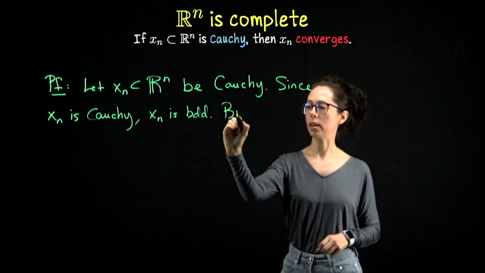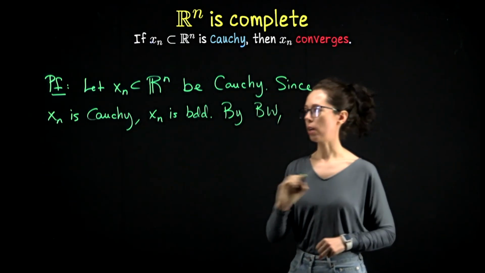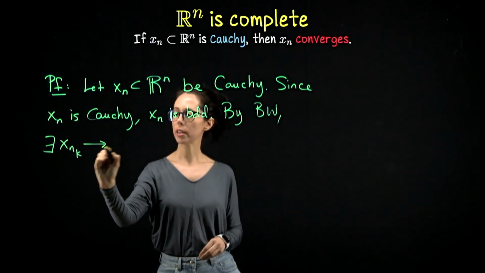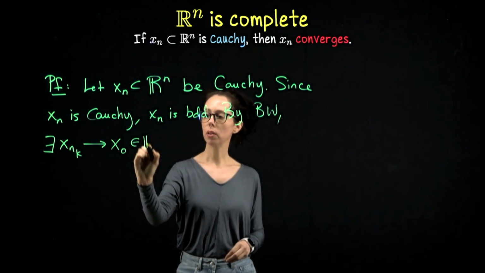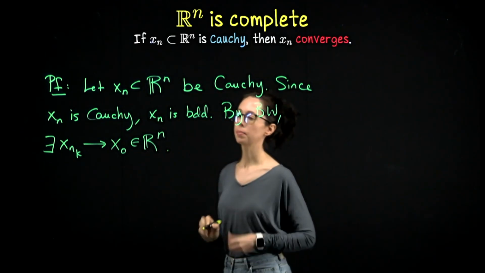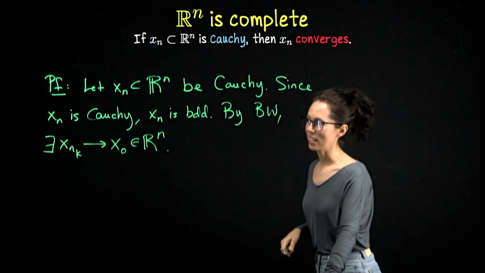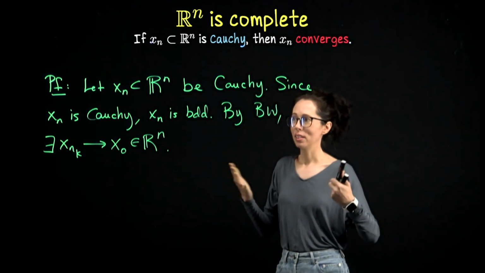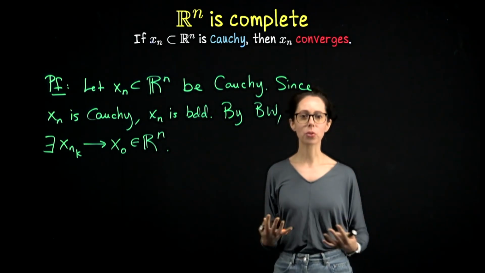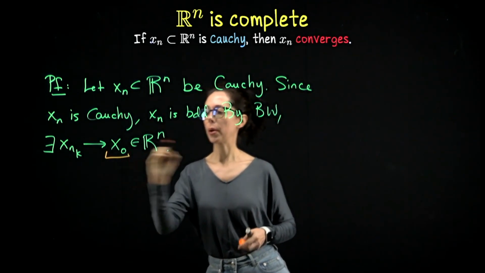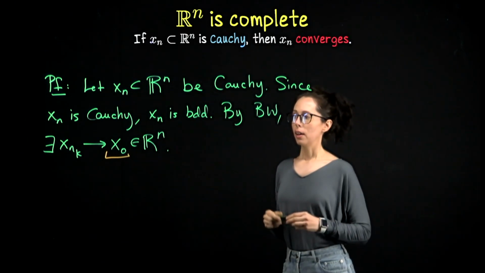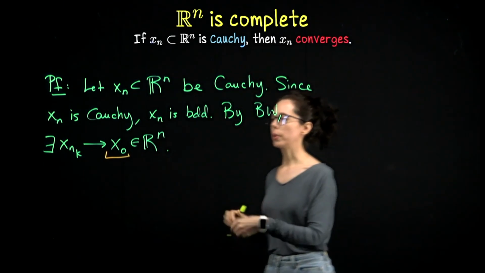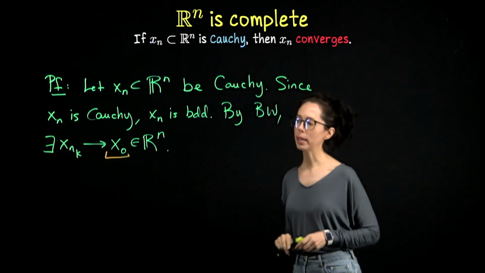So by Bolzano-Weierstrass, I'll write in shorthand that there exists a subsequence which converges to a limit, which is an actual point in Rn. And again, until I wrote this down, it wasn't clear at all what this could possibly converge to, because we don't even know what the sequence is. So I have to have a proposal for what the limit would be. And this is what I'm going to propose. Okay, let's keep going. And then I want to make some remarks about this proof. So since xn is Cauchy, it's bounded. So we know that there exists a subsequence which converges to that point.